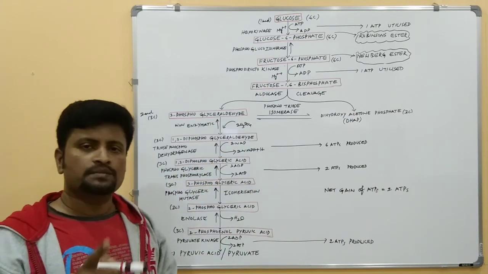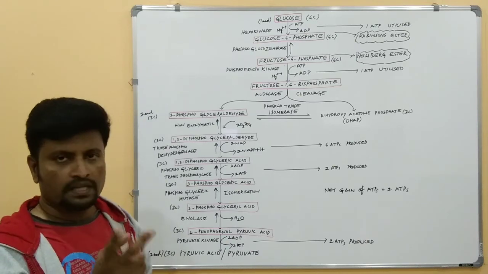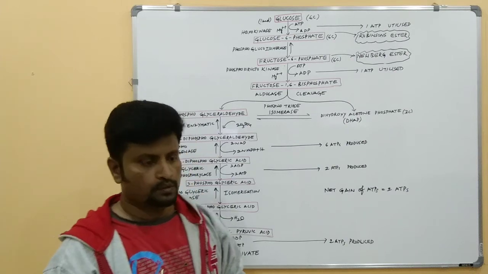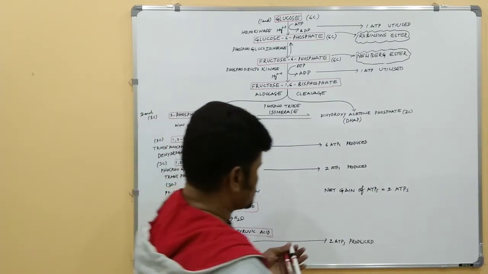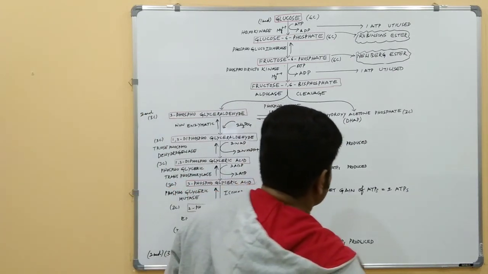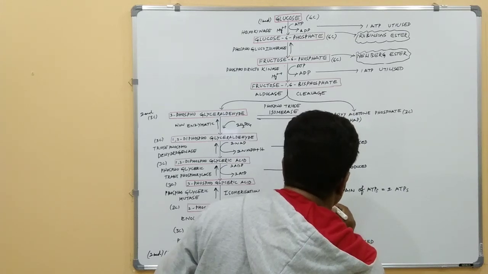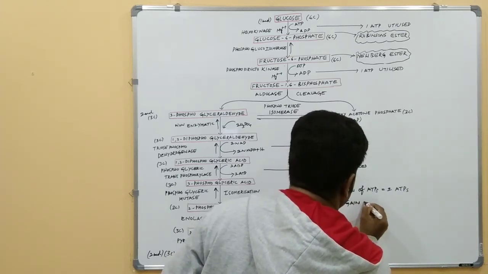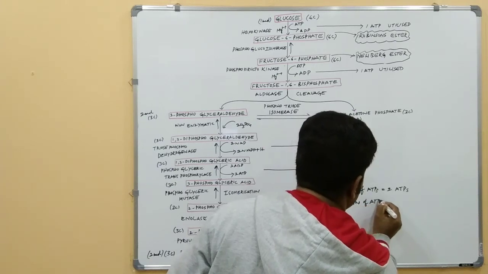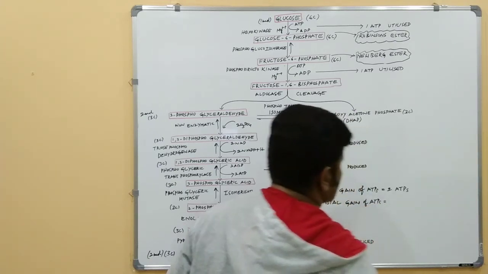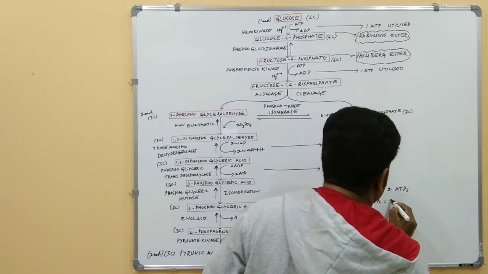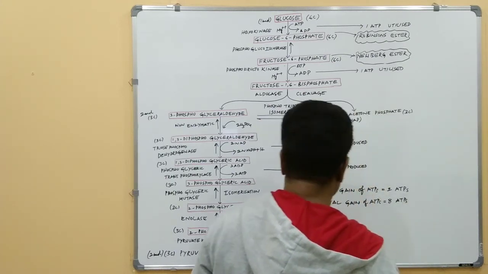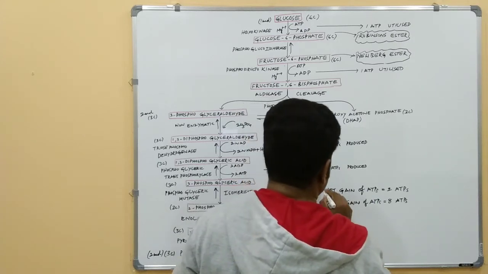In the 6th reaction, 2 NADH plus ions are produced. 1 NADH is equal to 3 ATP molecules, so here 6 ATPs are produced. So the total gain of ATPs is 8 ATPs. Okay.